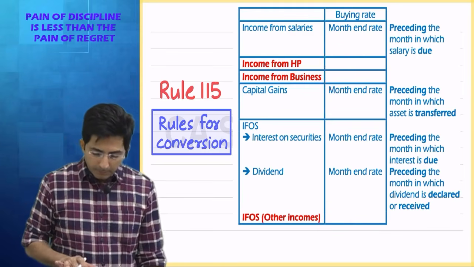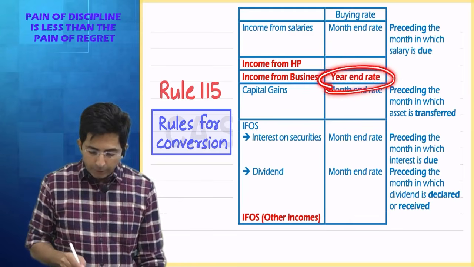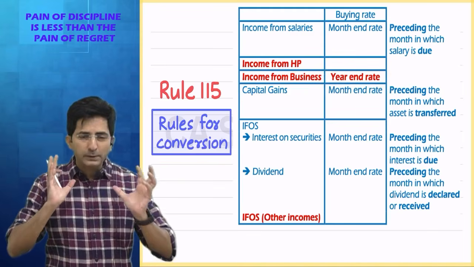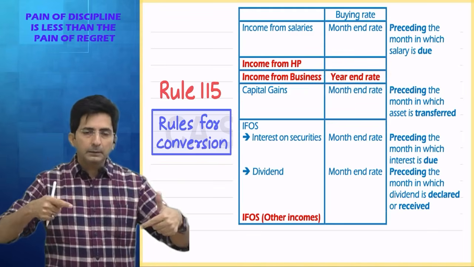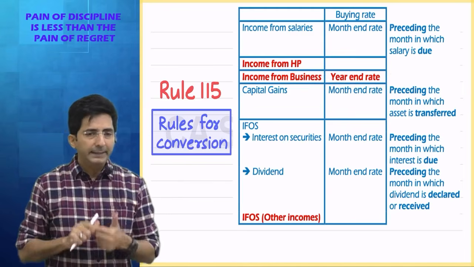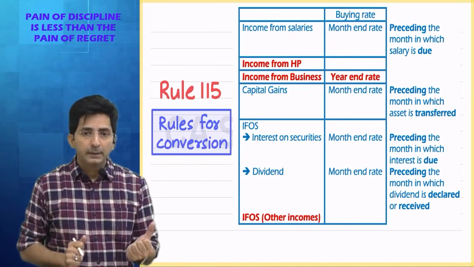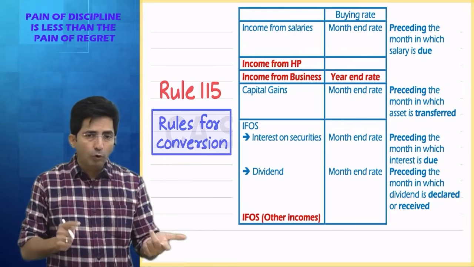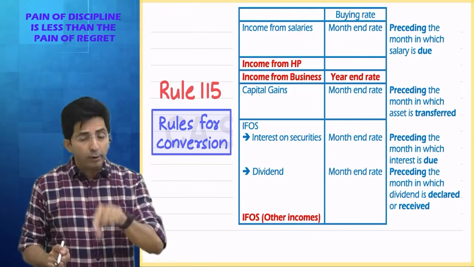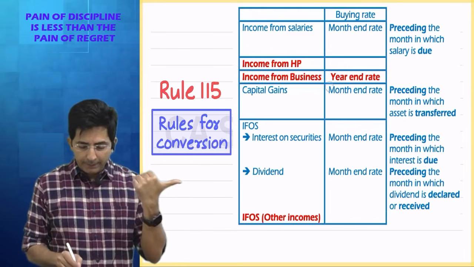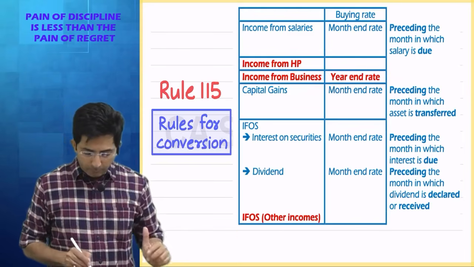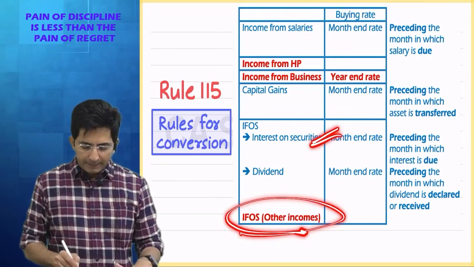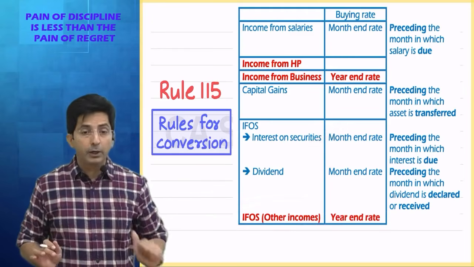So business income is converted according to year-end rate. Because business you do throughout the year and profits are computed monthly or at the end of the year. At the end, business income means what? Profits. And when do you calculate profits? Do you calculate profits every month? No. Profits are computed at the end of the year. So that's why year-end rate is important. Even for general items of EFOS, general means other than interest and dividend, you will go according to year-end rate.